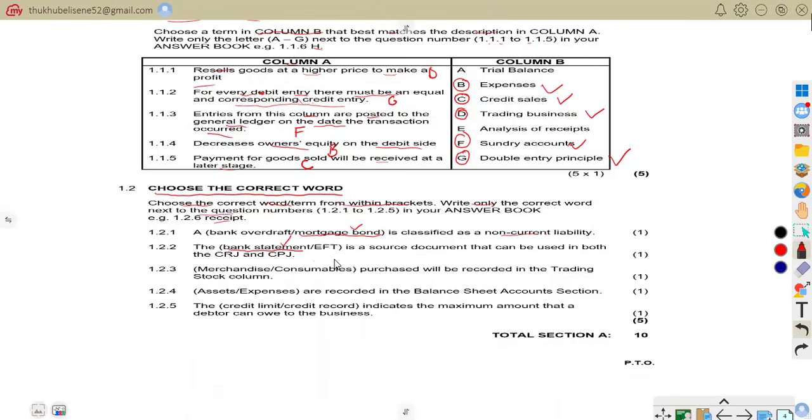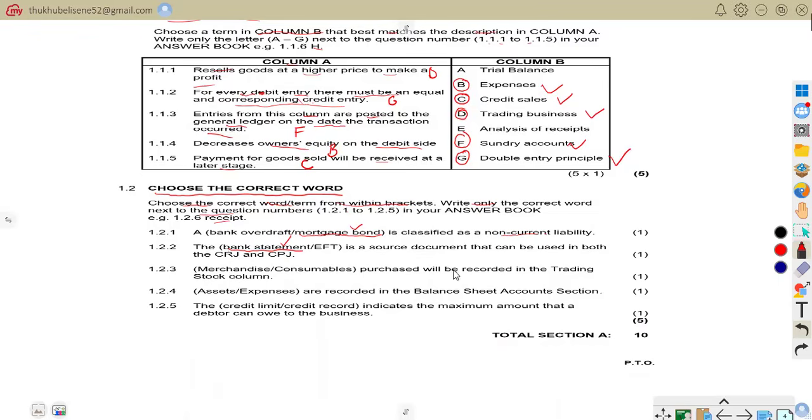For example, stop orders shown on the bank statement go to the cash payment journal, but interest receipt shown on the bank statement goes to the cash receipt journal. So that is why we're saying the correct word there is bank statement. Let us move on. 1.23.